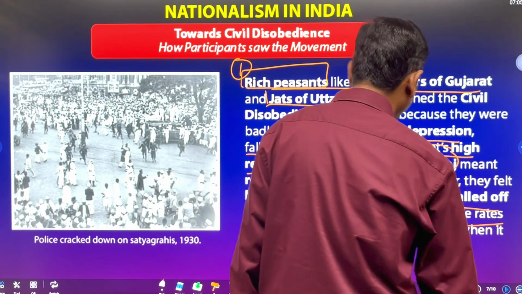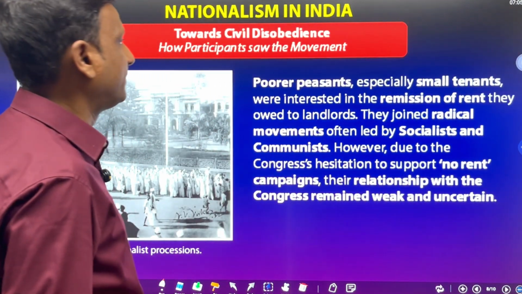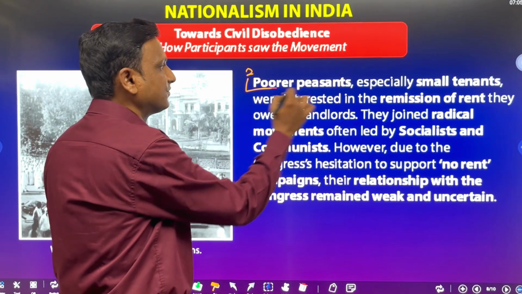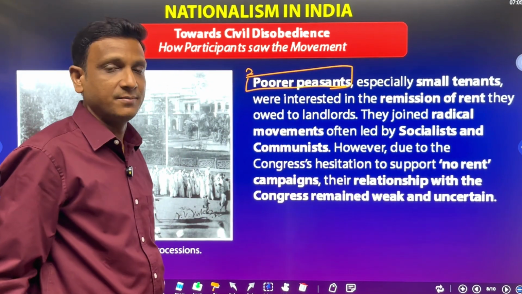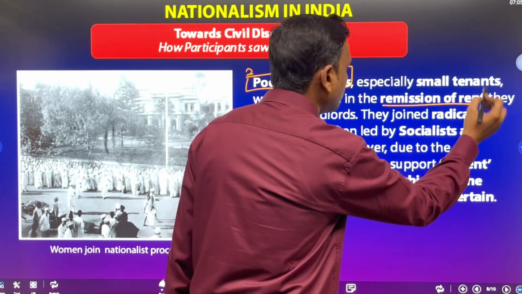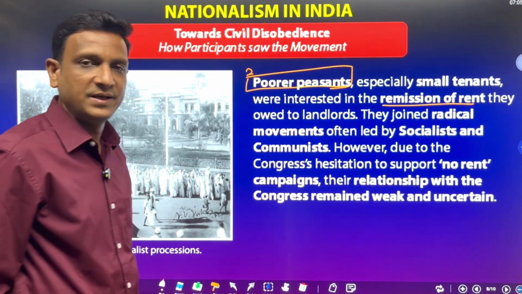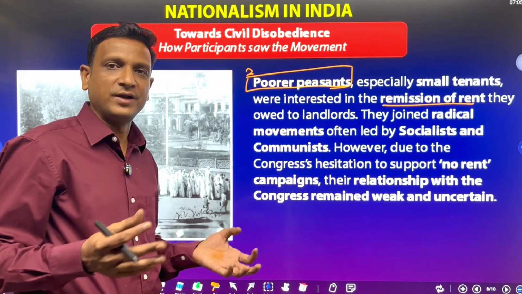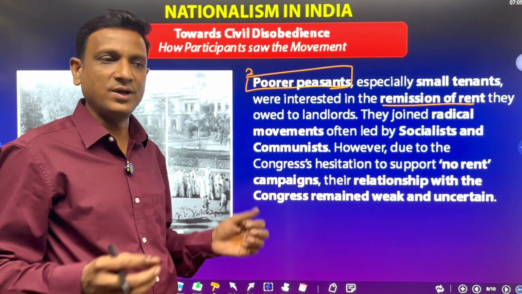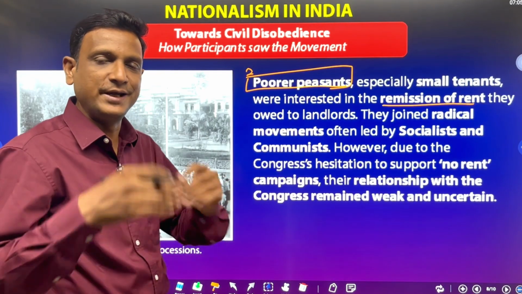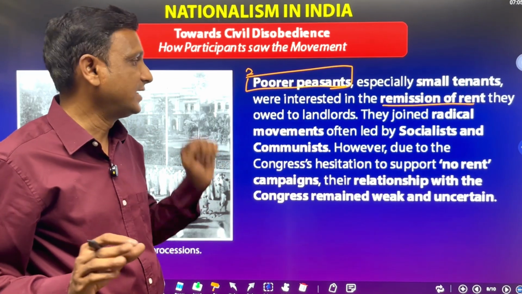So in the next group we see poor peasants. Second one, poor peasants. First one, rich peasants. Especially the small tenants were interested in remission of rent. Remission of rent means they had to pay a lot of rent to the landlords. They thought that if we join the movement, we get Swaraj, we will get relief through remission of rent. We need not pay the rent. That was their idea.